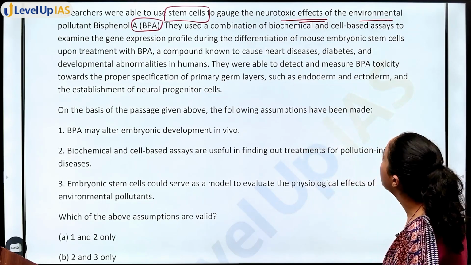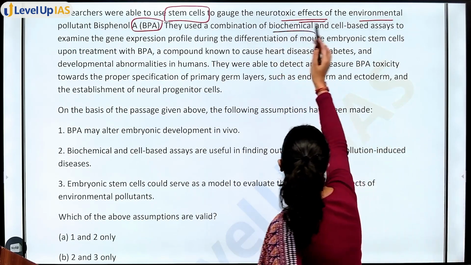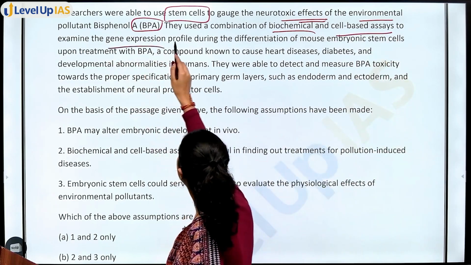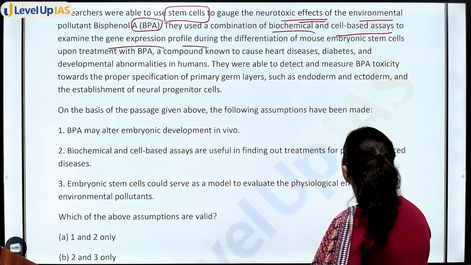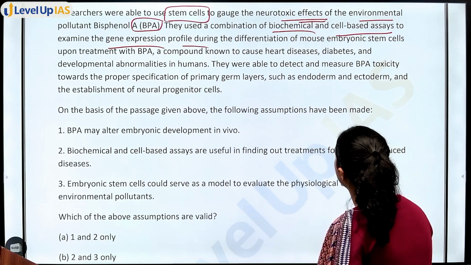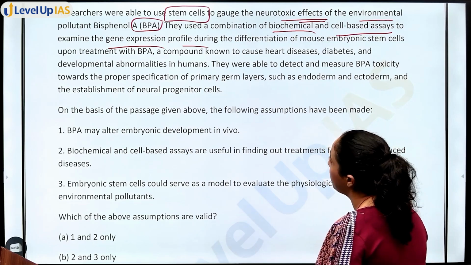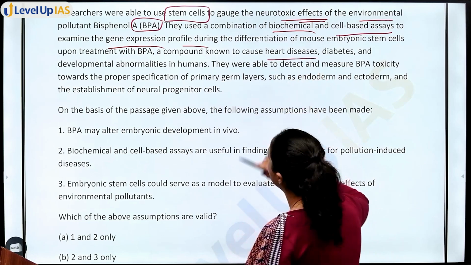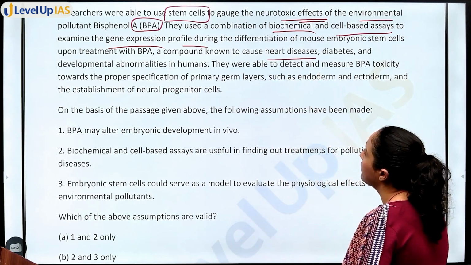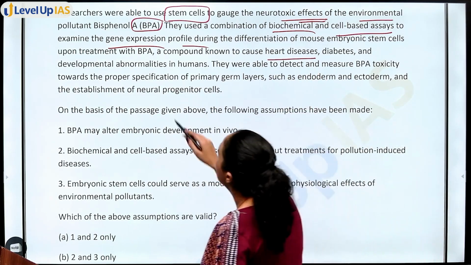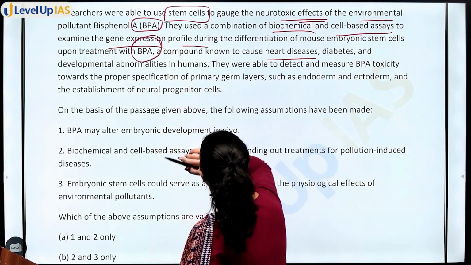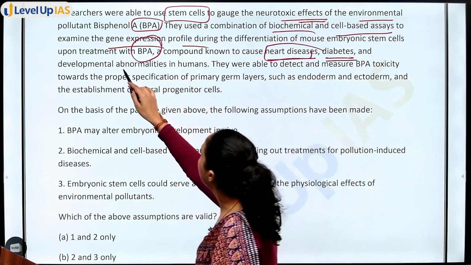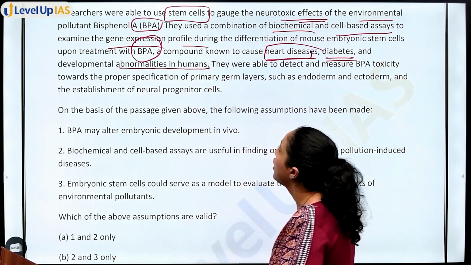They used a combination of biochemical and cell-based assays to examine the gene expression profile during differentiation of mouse embryonic stem cells upon treatment with BPA, a compound known to cause heart disease, diabetes and development abnormalities in humans. So, BPA is a compound which causes heart diseases, diabetes and developmental abnormalities in human beings.